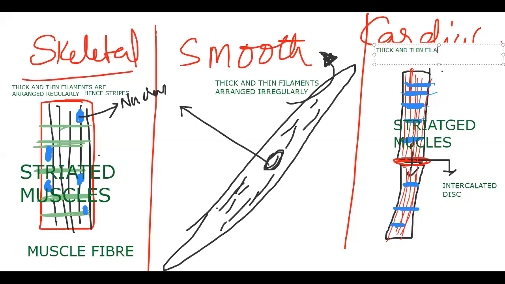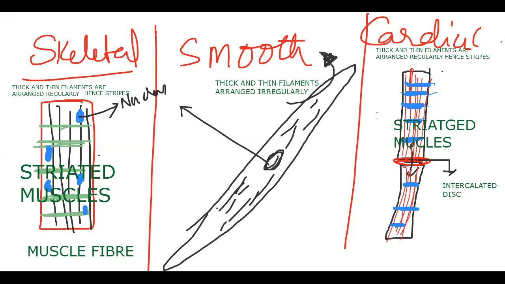Thick and thin filaments are arranged regularly in both skeletal muscle and cardiac muscle, hence stripes. Hence we call it striated muscle. So that's the story. So that's skeletal, smooth, and cardiac muscle.